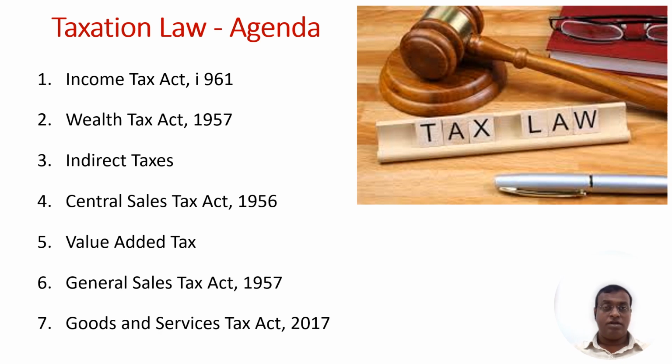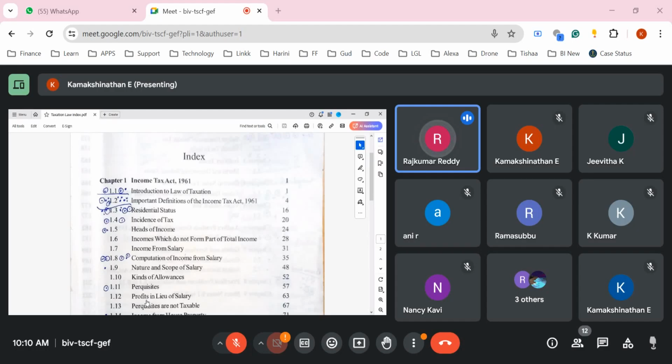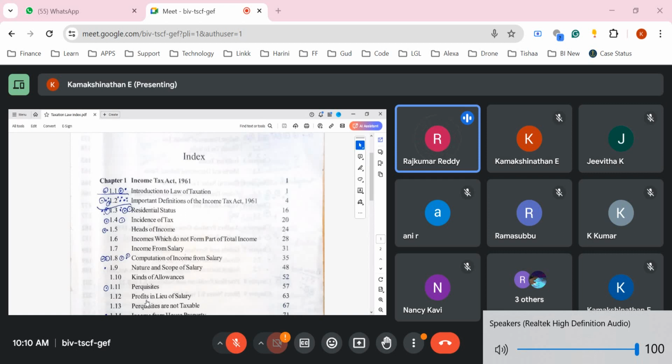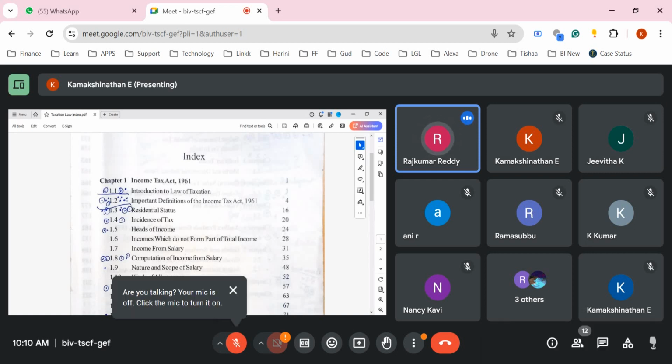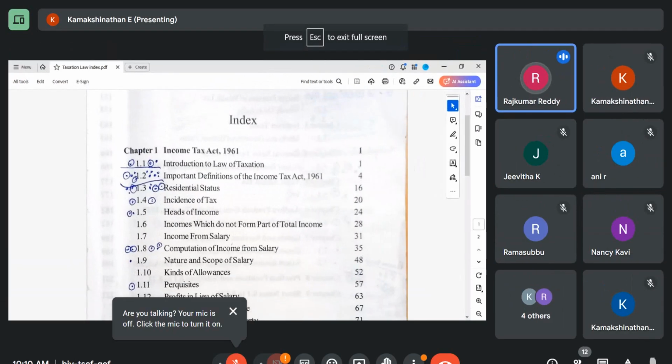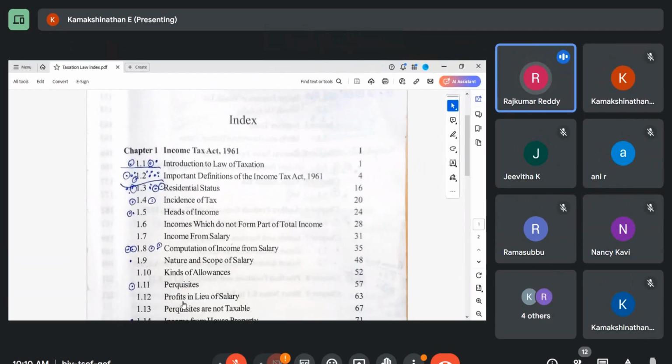Welcome to the session. Tax is levied on the income they earn, the properties they have and the businesses they carry out. So the simple meaning of tax is any money we pay to the government in support of carrying out the government functions, the government levy on the people, the income they derive from the businesses, the income they derive from the property. All these things are called taxes.